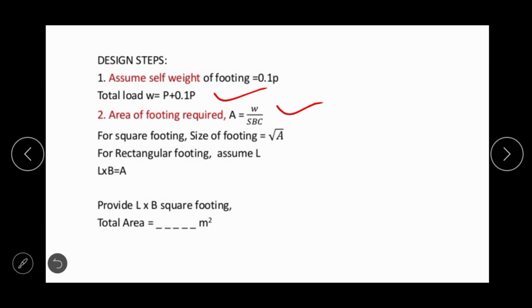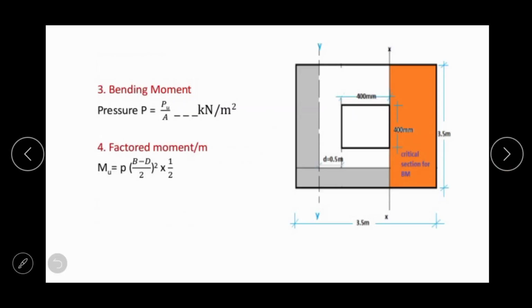If it is a square footing, then we need to take the square root of the area. If it is a rectangular footing, then we have to assume some length, and after assuming some length we can find the width, and the provided area should be calculated. If the side of the square footing is 3.65 meter, then we can round it off to 3.7, and after providing 3.7 we can calculate the total area.